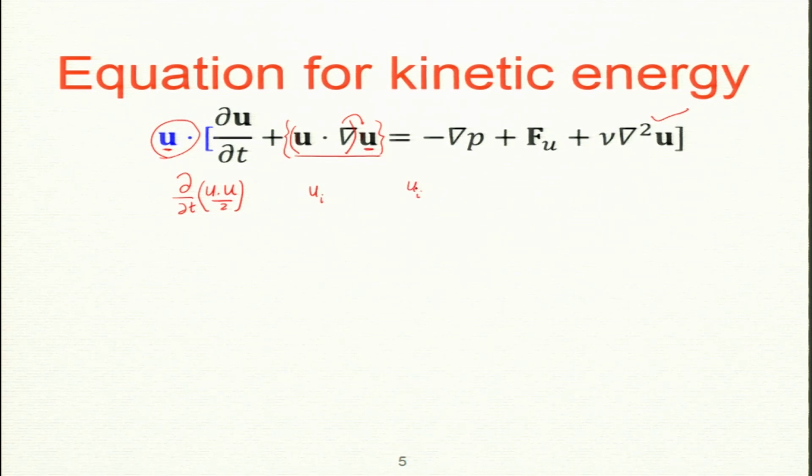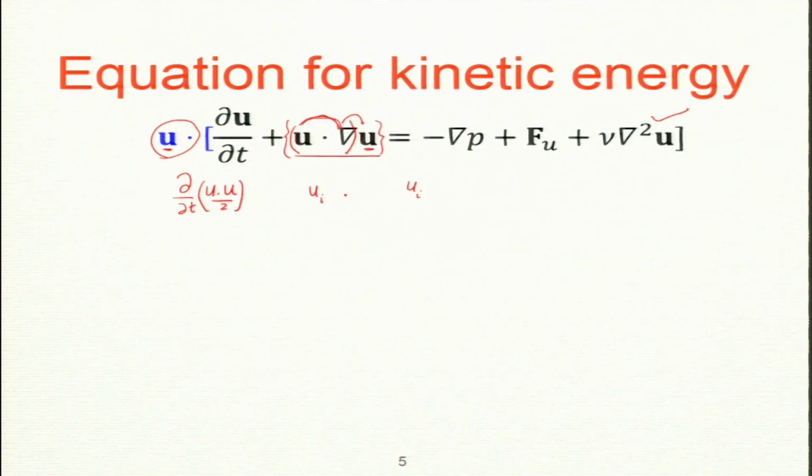So, u_i here. Now, by the way, no index should repeat more than twice. If you do it, then you are making a mistake. Twice means sum, and it already has been contracted. Now, you can't put another i, because that will be wrong. So, now I have another dot product between u and grad.